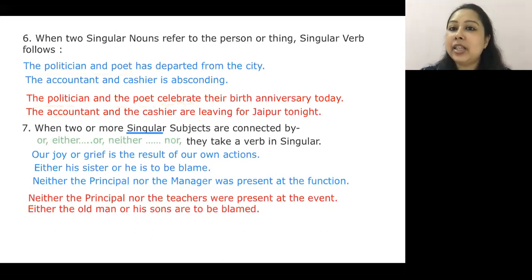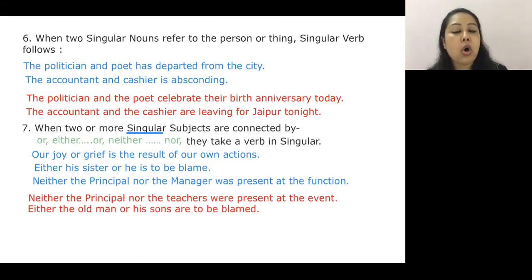Moving further, again, this one needs your utmost attention. When two or more singular subjects are connected by or, either or, neither nor, they take singular verb. Okay, let's see how, and let us also see some exceptions. Everything in red is exception. Let's see.